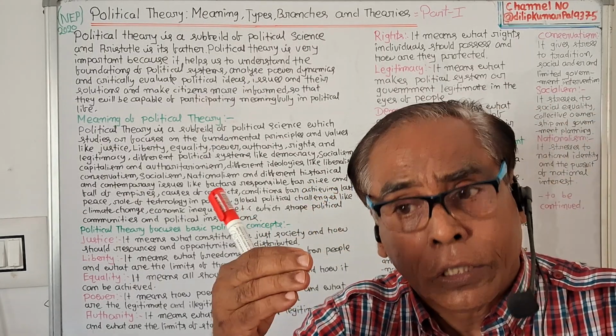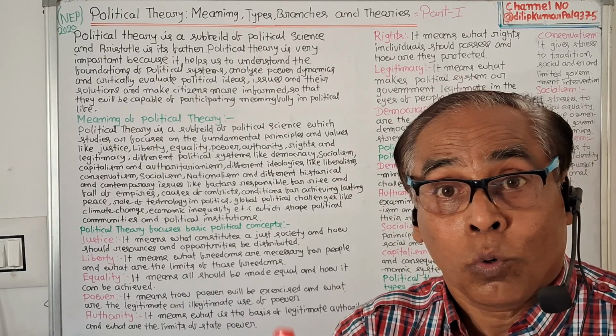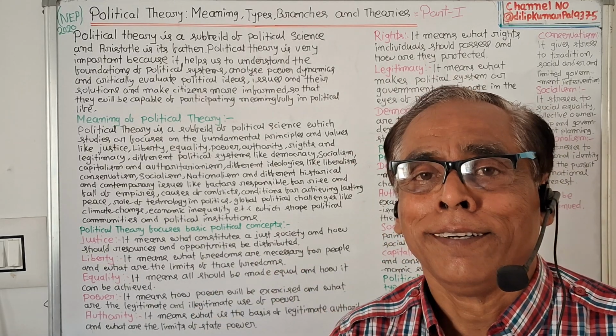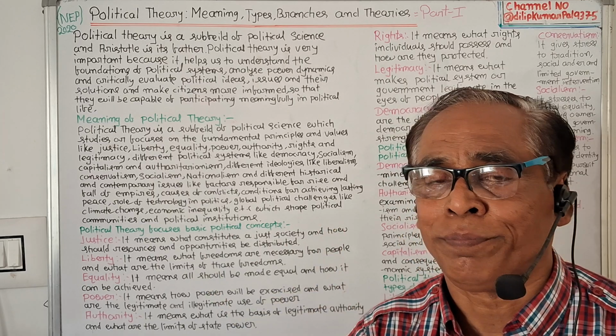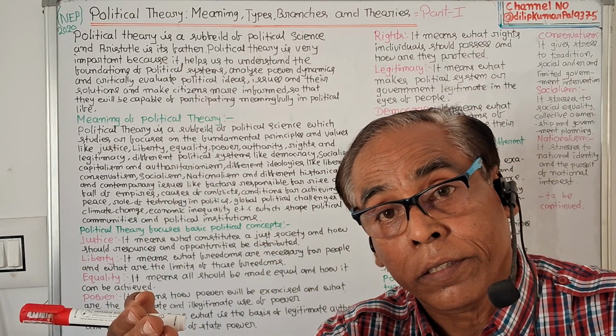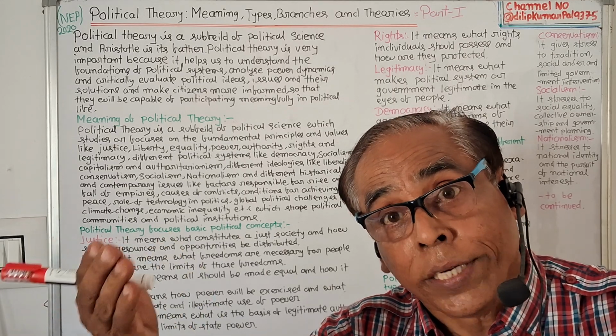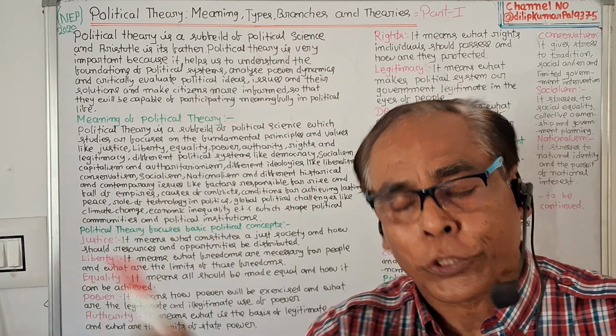So, what is a political theory? Political theory is a subfield or branch of political science. So, what does political theory speak about? Political theory speaks about those things which influence political communities and political institutions.